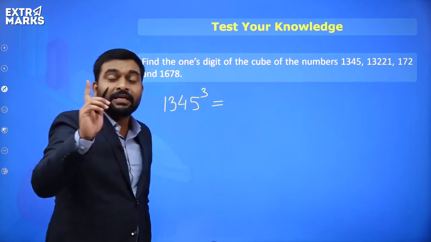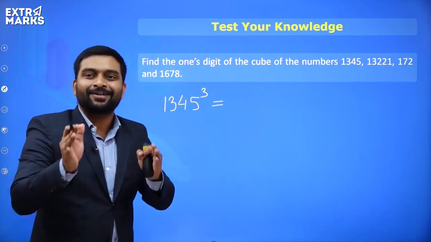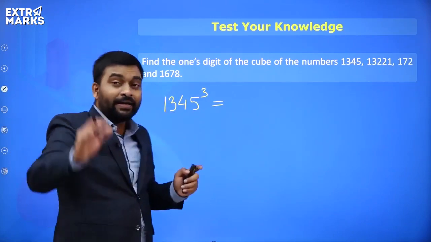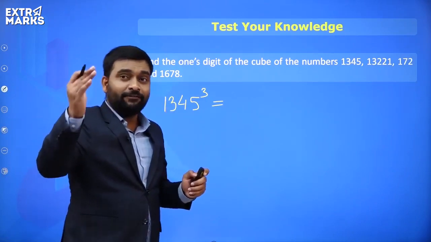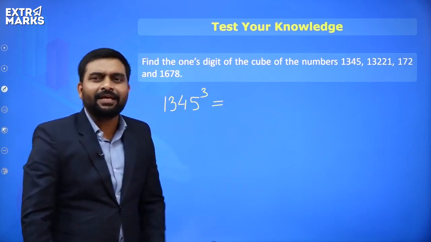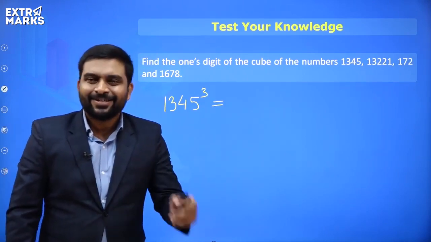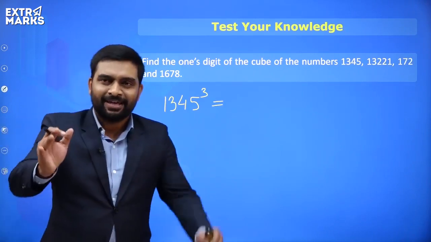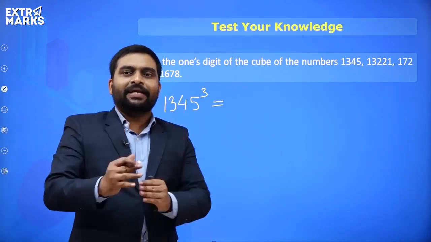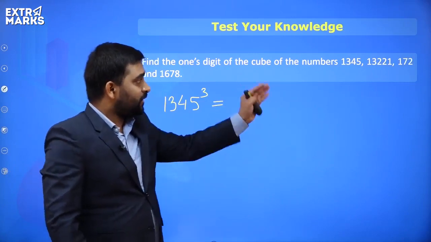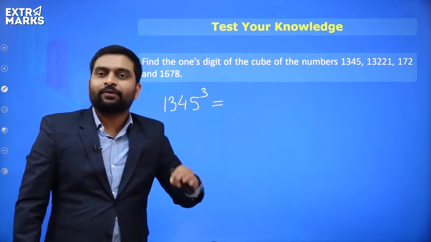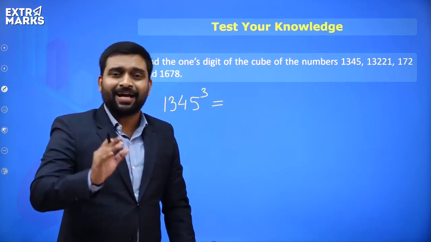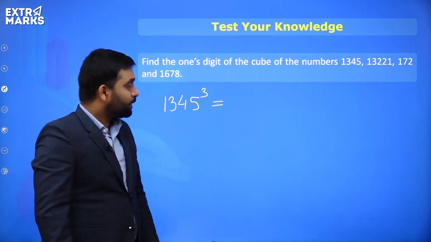So what is the last digit or the unit digit? What is the unit digit, everyone? Number ending with 5. So obviously in the unit digit you have 5, right? Let's have the answers now, or I'm giving you 10 seconds. Quickly think and tell me the answers. The cube of these numbers, the last digit or the unit digit of the answer you get, will be how much? That is the question for all of you.